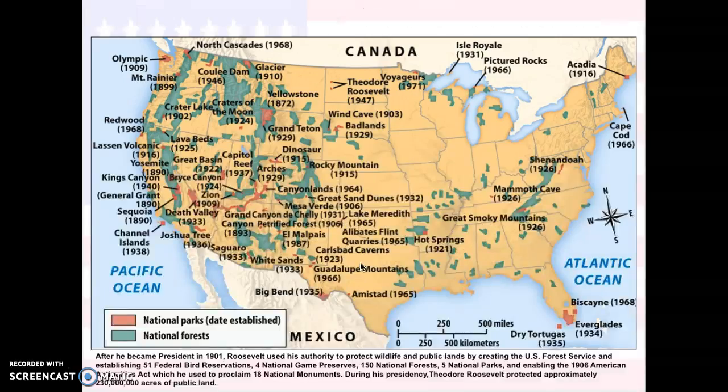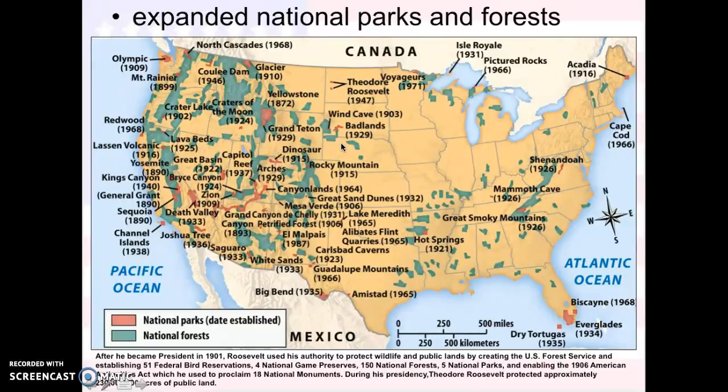Well, it's a moose. This is a lot of the lands. You can see national parks and national forests. These are the national forests. He didn't do all of these, but he helped set this in motion. And so you could write down expanded national parks and forests.